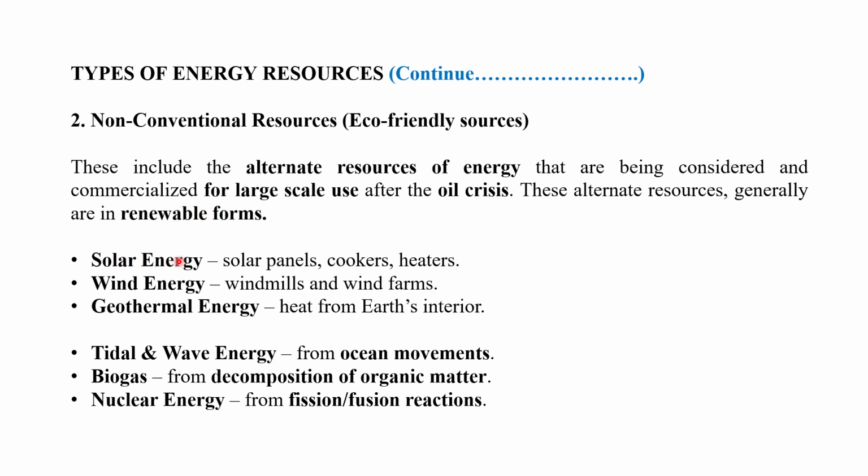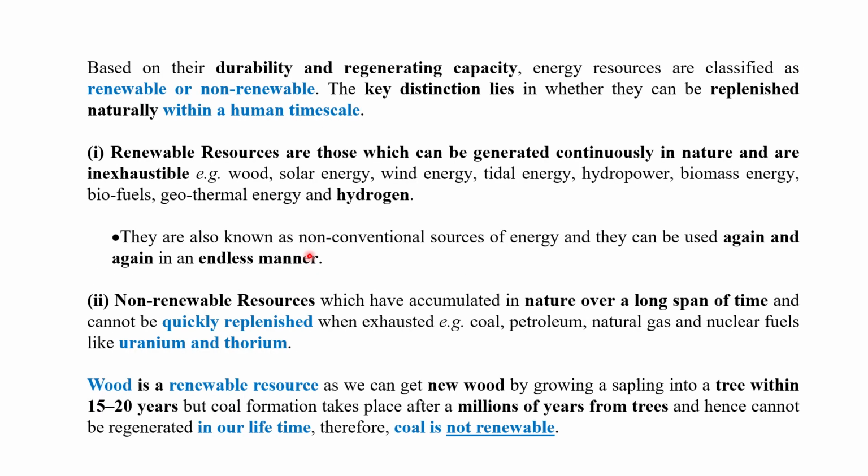So the first one is solar energy, with solar panels, cookers, and heaters. Then wind energy, which is generated from windmills and wind farms, right? Geothermal energy is obtained from the heat of the earth's interior. Tidal and wave energy we achieve from ocean movements. Biogas comes from decomposition of organic matter. Nuclear energy comes from fission and fusion reactions. So this comes under the non-conventional energy resources.